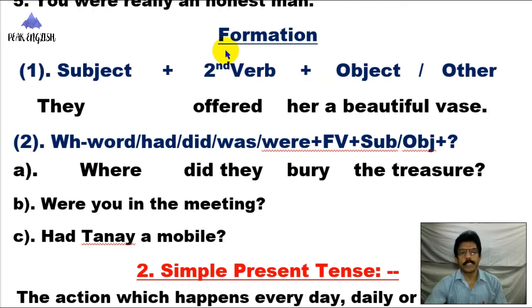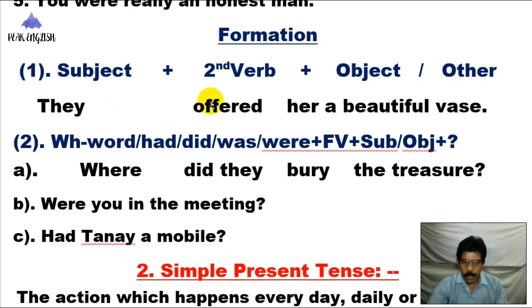Now let's discuss the formation. What is the formation of simple past tense? At the beginning of the sentence, you should write the subject, then the second verb. You know the second verb is the past form of the principal verb. Then object, then other.